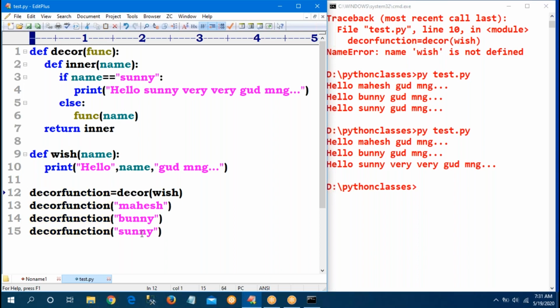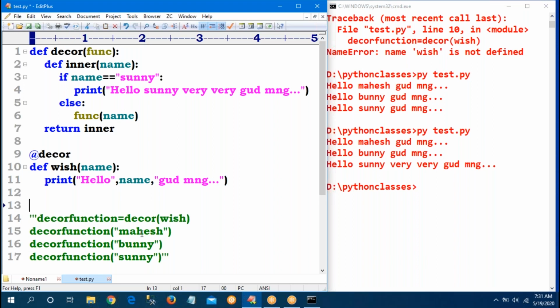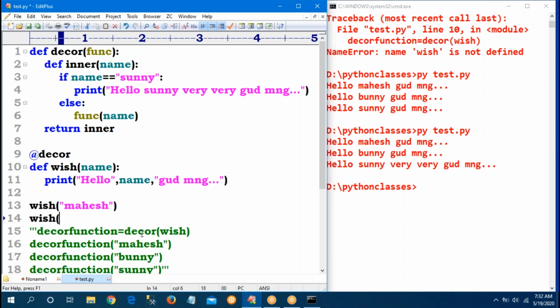Instead of all this, now I am commenting it out, and this is also correct. Instead of all this writing, Python internally takes care of decor. Now directly call which function? Wish of something.